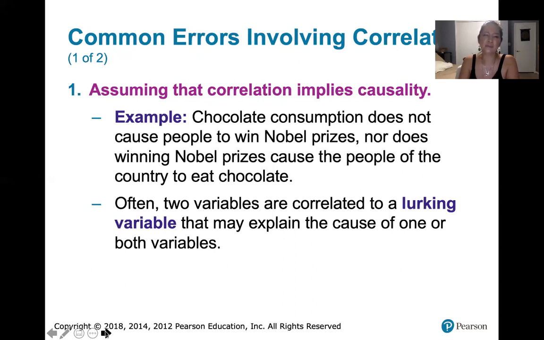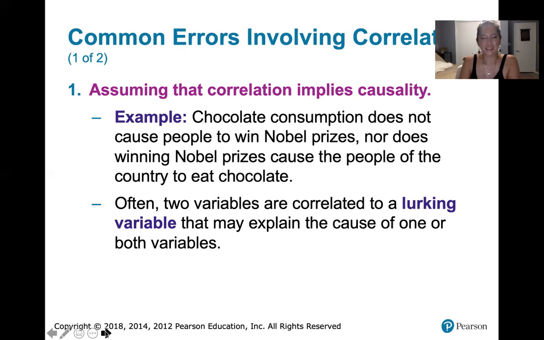There's another one that's very similar to the Nobel Prize example. It's one that I've heard many times over the years. I don't actually know if there's a study backing this up or if it's just fictional, but I remember hearing about a correlation between ice cream consumption, similar to chocolate consumption, and the number of crimes or burglaries or something like that committed.